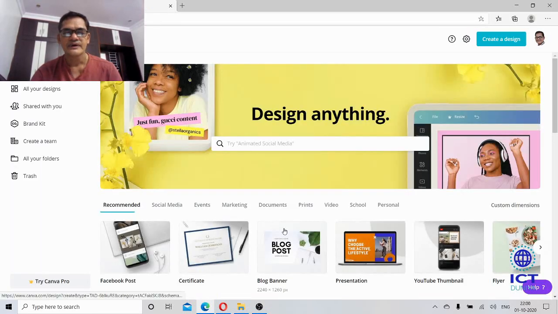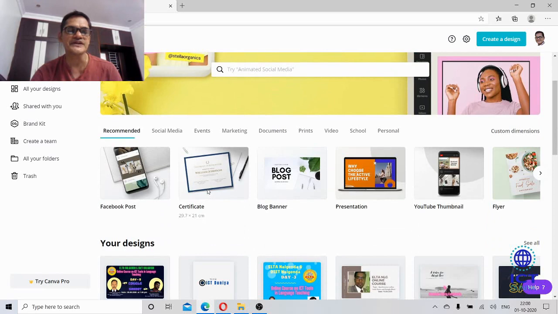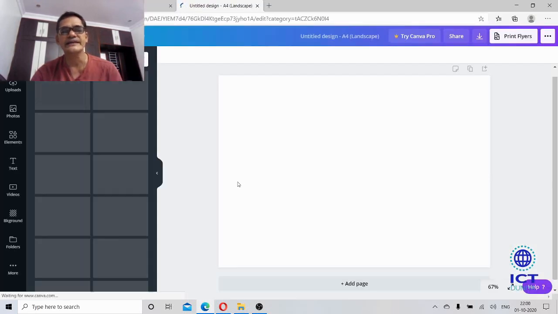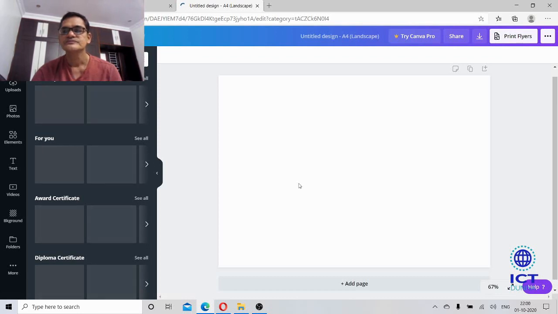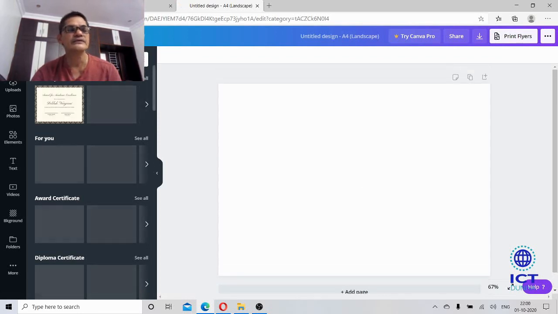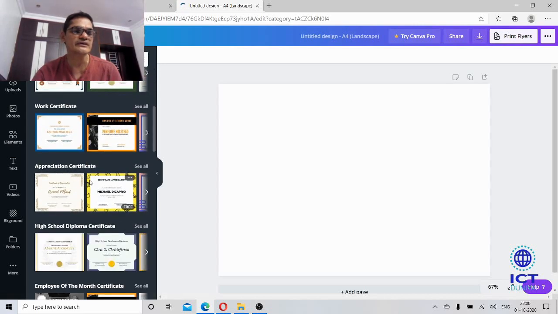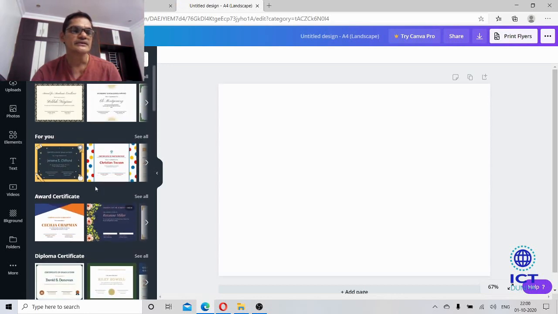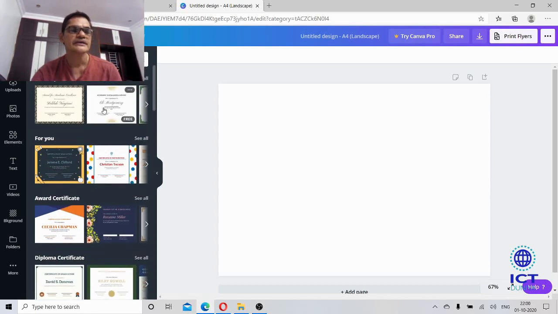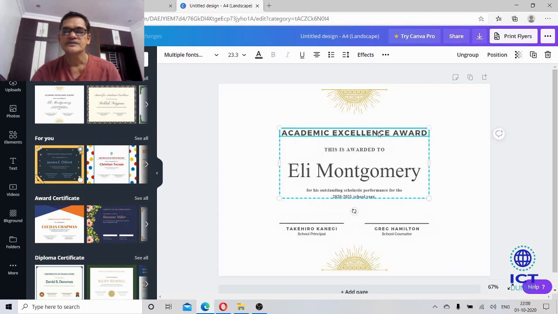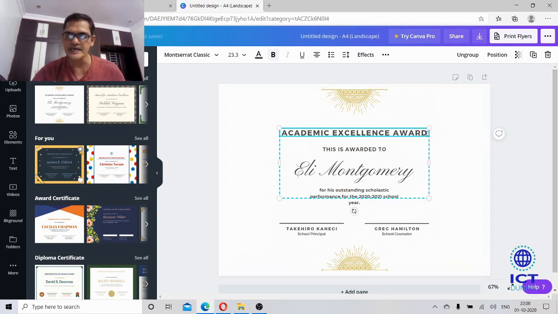So we have other templates, for example certificate. So we can even design a certificate also. See here, and so these are the ready-made templates of certificates. See here, certificates with various designs. Now let me show you one certificate. Yeah, I'm clicking this. See here, so simply you can click on this and you could see the cursor, and let me type this ELTA merit certificates.